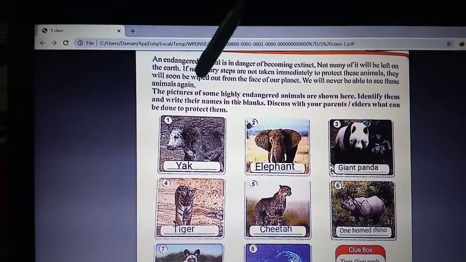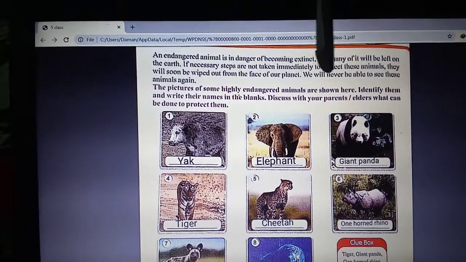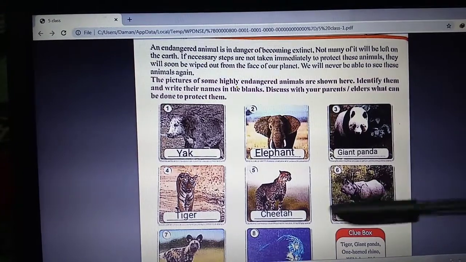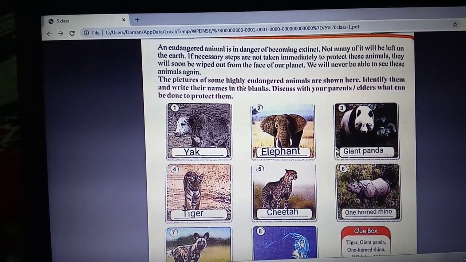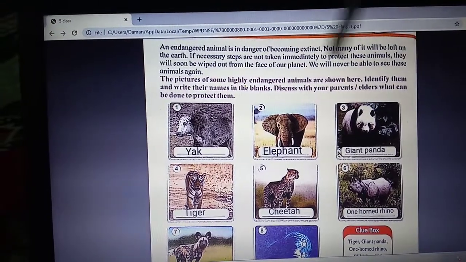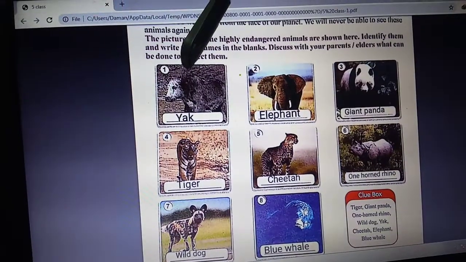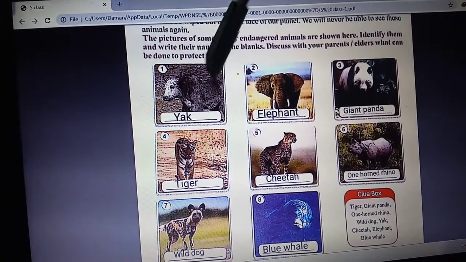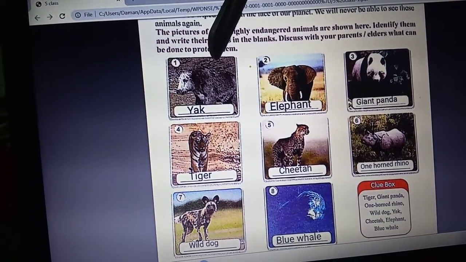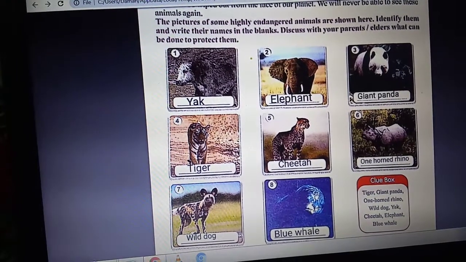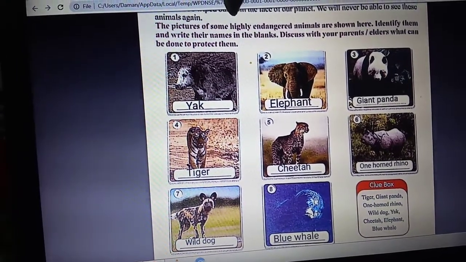The pictures of some highly endangered animals are shown here. Identify them and write their names in the blanks. Discuss with your parents, elders, what can be done to protect them. Students, first picture is of yak. Yak is an animal of cow family with long horns and long hair that live in Central Asia.